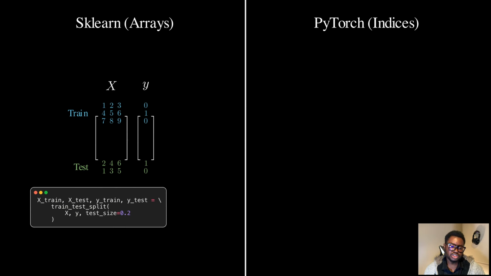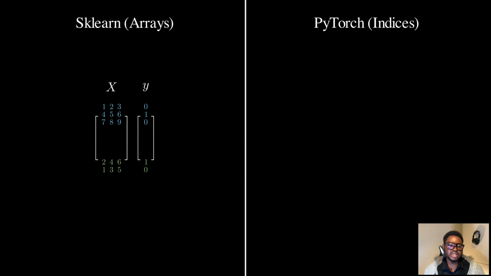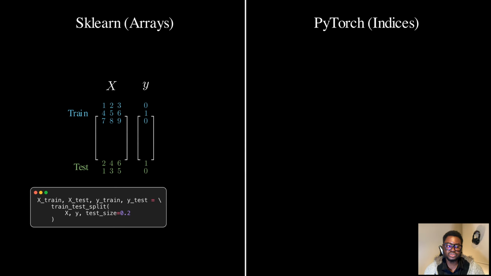This approach is simple and intuitive. Of course, it's memory intensive. You are duplicating data, but it's perfect for datasets that fit in RAM. It's the standard for Sklearn, pandas, NumPy-based workflows. The code is literally a one-liner: X_train, X_test, y_train, y_test equals train_test_split(X, y, test_size).